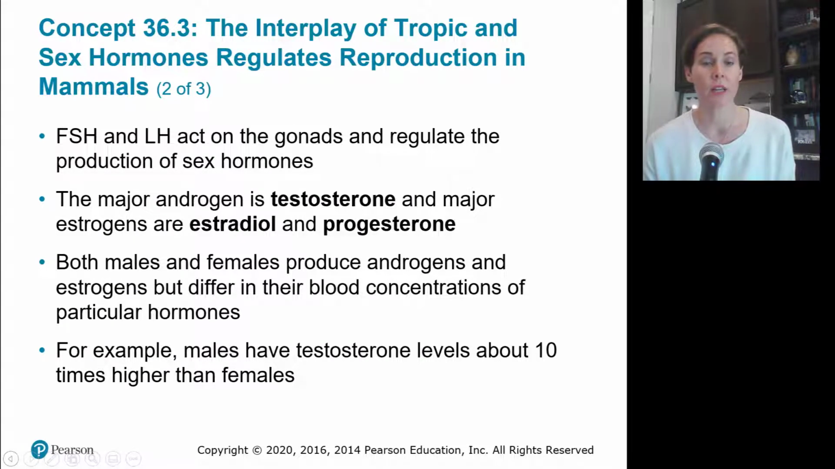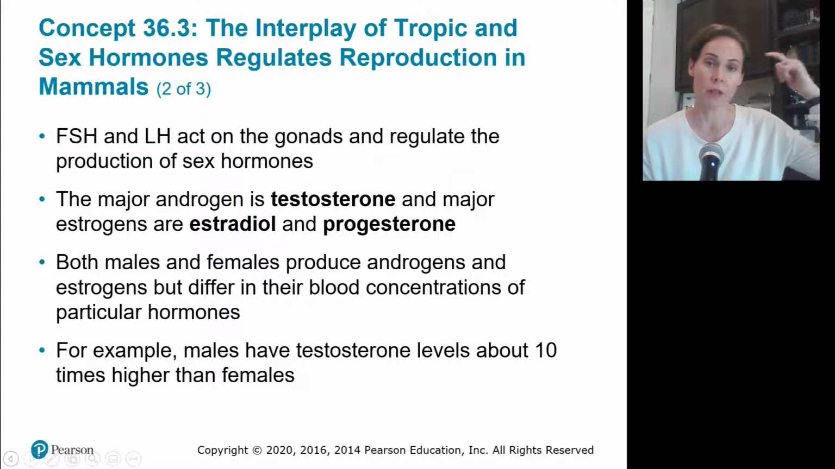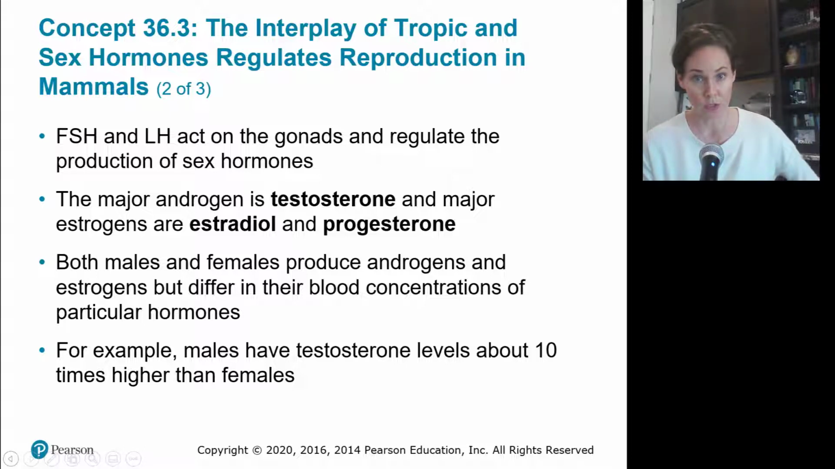Both of those are tropic hormones, which means that they trigger endocrine systems to release other hormones. So understand what tropic means. So FSH, LH, these tropic hormones act on the gonads now. So it was hypothalamus, pituitary gland. Those are telling the gonads now to regulate the production of sex hormones. And the 2 main sex hormones are androgens and estrogens. Androgens are testosterone. Estrogens are progesterone and estradiol. So 2 things that we think of when we think of women.